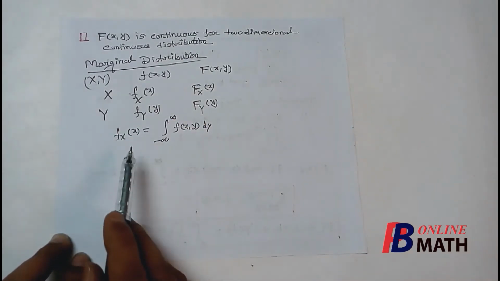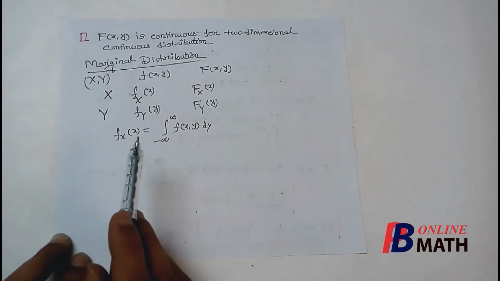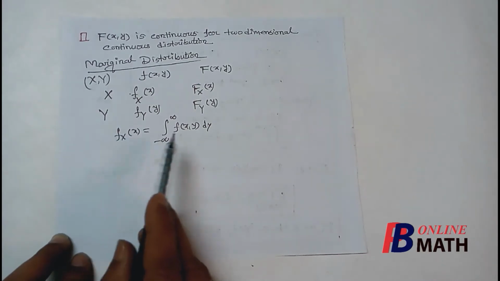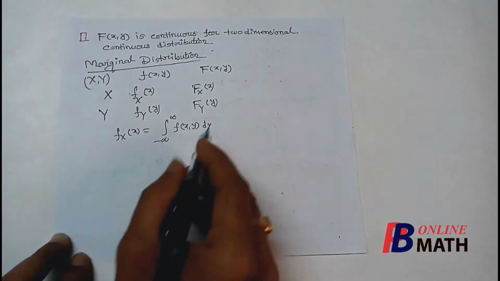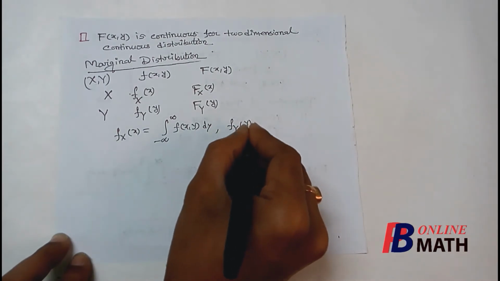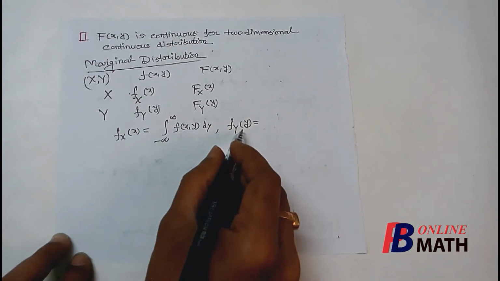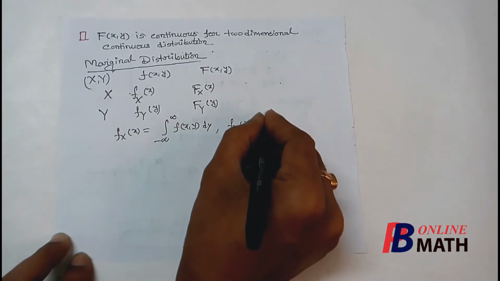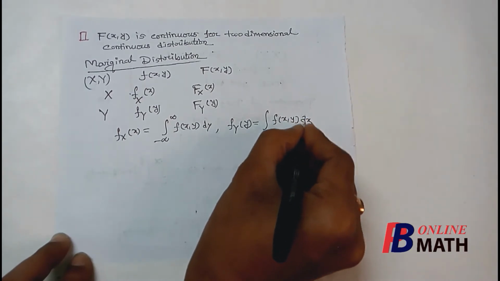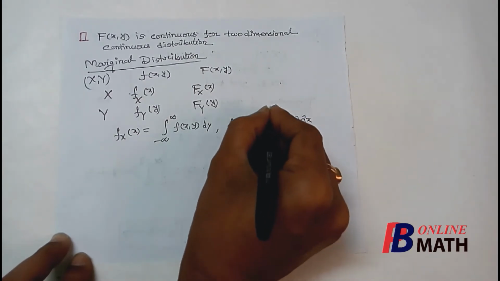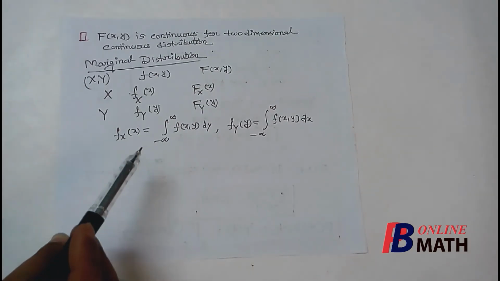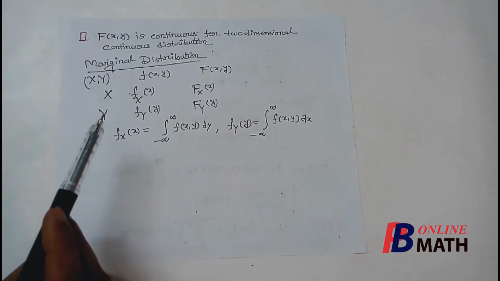This is the formula to obtain the marginal PDF of x from the joint PDF. Similarly, if we want to calculate fY(y), the marginal PDF of the random variable y, this is nothing but integration of the joint PDF with respect to x from minus infinity to plus infinity. So these are the formulae to find the marginal PDFs of x and y.